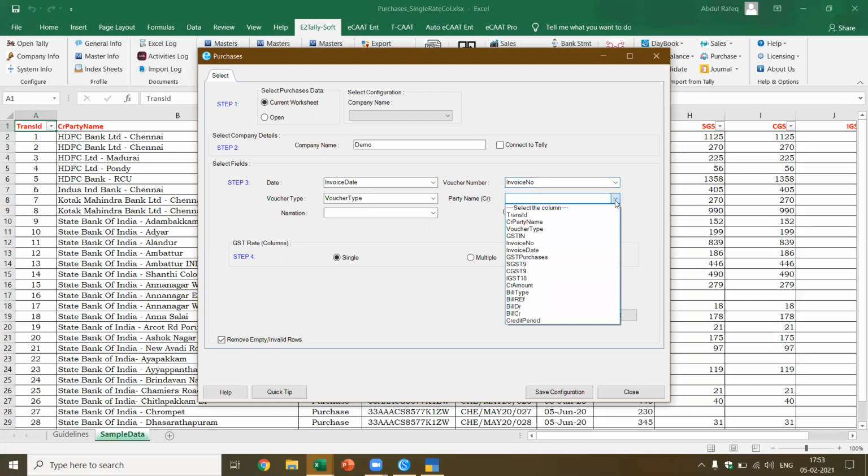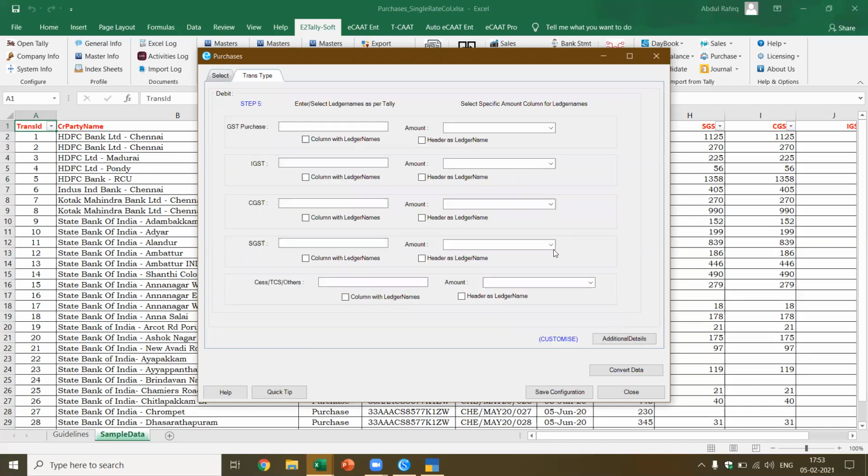Party name. Now this is the party name I have to credit. I debit for purchase, I credit the party name. Now you see here, credit amount will be all computed automatically. Okay, I say next. Now here, if you see the data columns, there is SGST, and below that SGST there is sales, and below that the detail is available. So I use the header as the ledger name. Whatever account you have in Tally, the ledger name in Tally, the same thing you should give as a header.